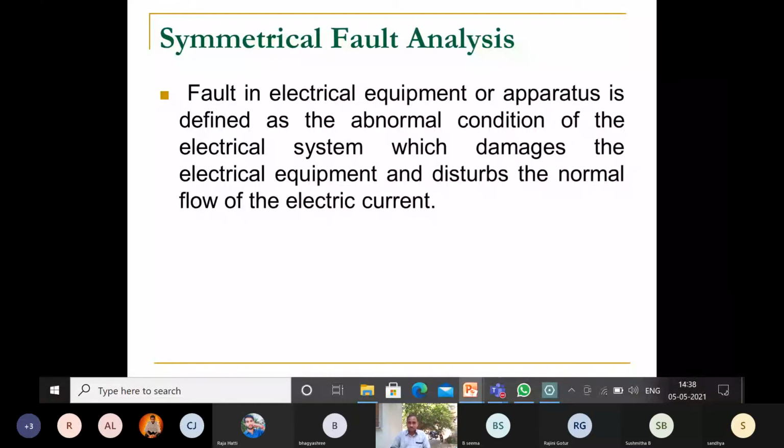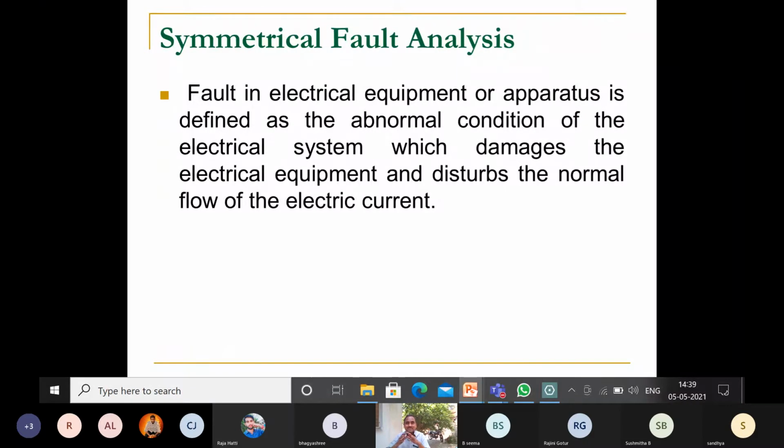So symmetrical fault analysis. Before going to the symmetrical fault analysis, what is a fault? What are the types of fault? What are the causes for a fault? We should know. So what is a fault generally? A fault in an electrical equipment or apparatus is defined as the abnormal condition of an electrical system.